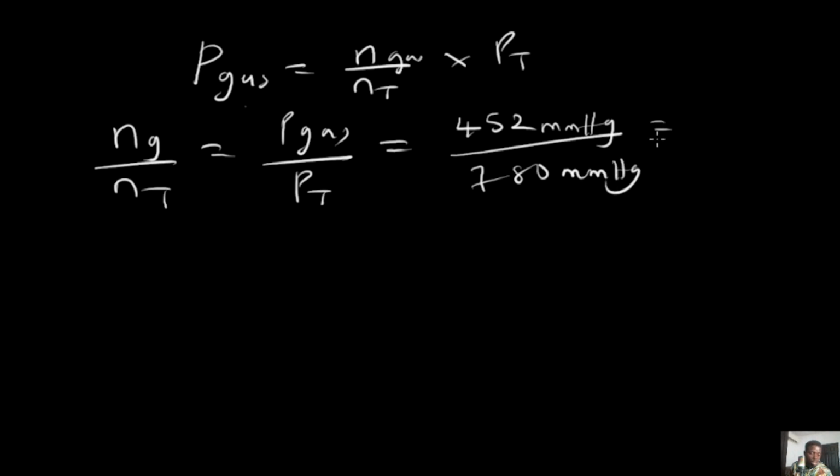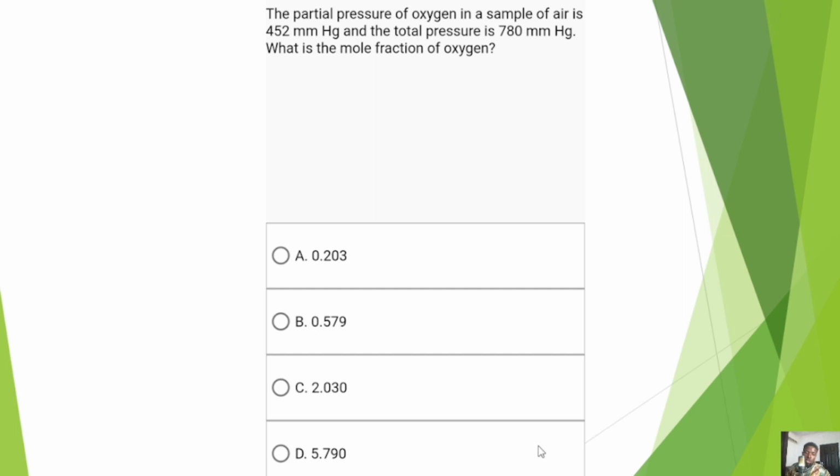If you do this, 452 divided by 780 is going to give us 0.579. Now the unit cancels out. There's no unit for mole fraction. So let's check out our options. Considering the options, you find out that our answer is option B, because that is 0.579.